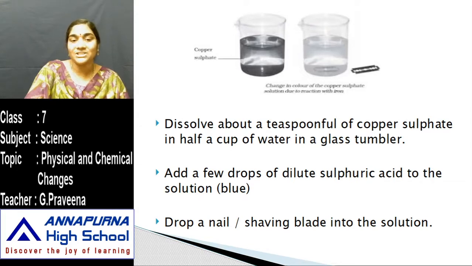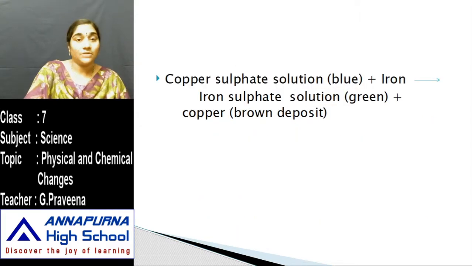So what are the changes that you can observe here? Now the copper sulfate solution, which is blue in color, when it comes in contact with iron, that we have taken as a blade there, right? When it just comes in contact with iron, you can see that this will completely change to iron sulfate solution.